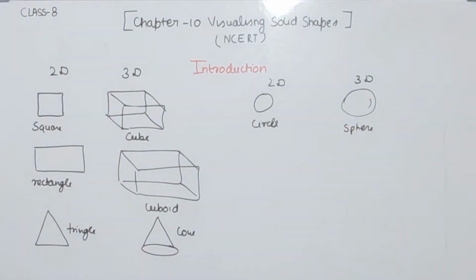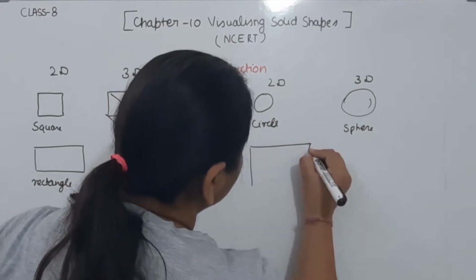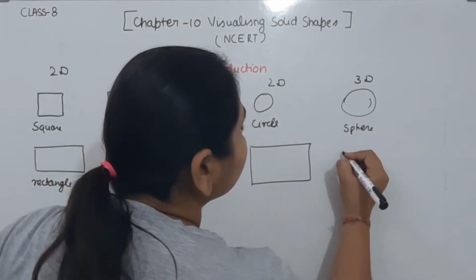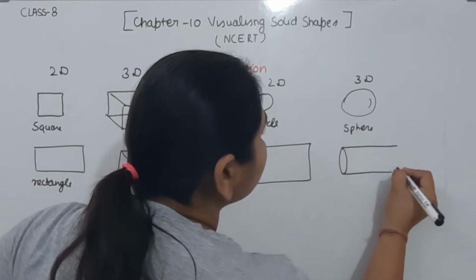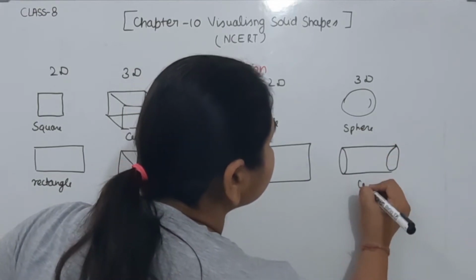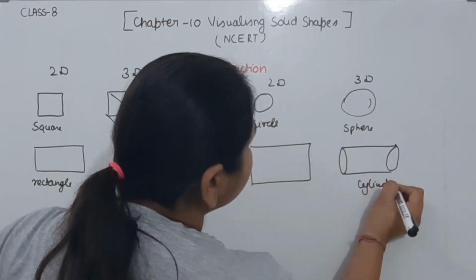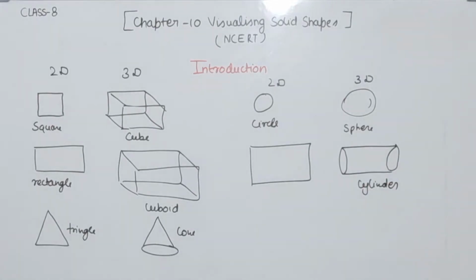Ball. Ball is the 3D shape of the circle. Now comes to the next one. I am going to take another one, the rectangle. The 3D shape of this one I can take as the cylinder. So these are some of the 2D and 3D shapes.